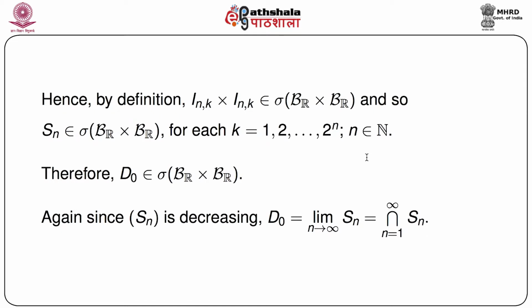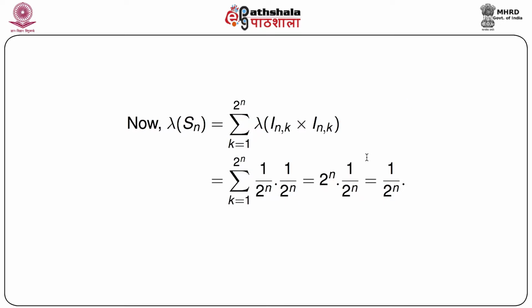Now note that S_n is decreasing in n, and the limit of S_n as n goes to infinity is D0, which is the intersection over n equals 1 to infinity of S_n, since S_n is decreasing. So we have lambda of S_n equals the summation over k equals 1 to 2 to the power n of lambda of I_{n,k} cross I_{n,k}.